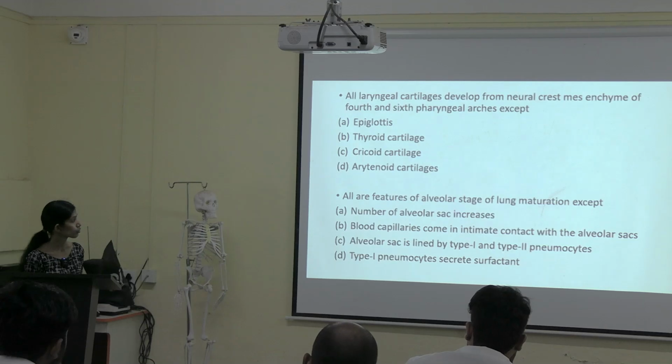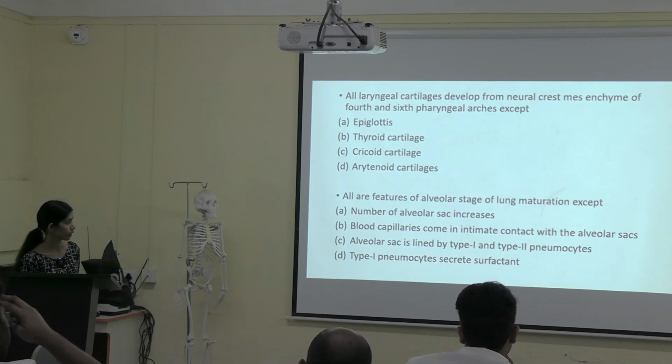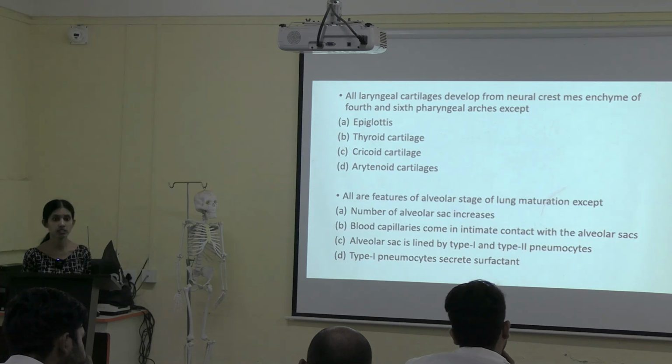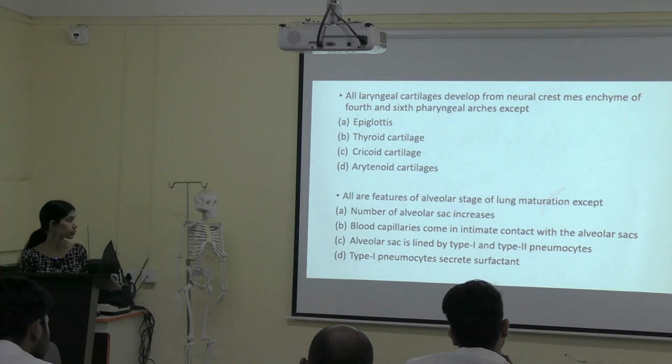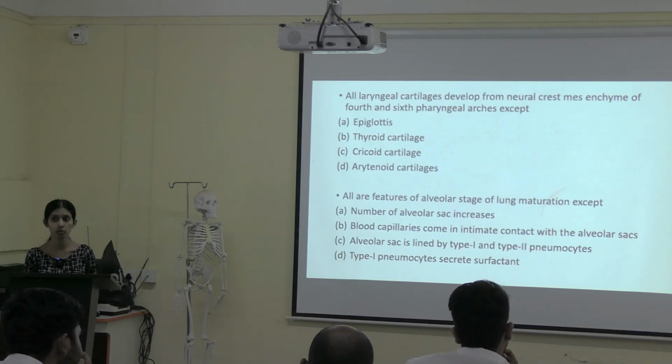All are features of alveolar stage of lung maturation except type 1 pneumocyte secrete surfactant. Okay. Any other answers? You chose that because surfactant is produced by type 2 pneumocytes, right? Is that the reason?